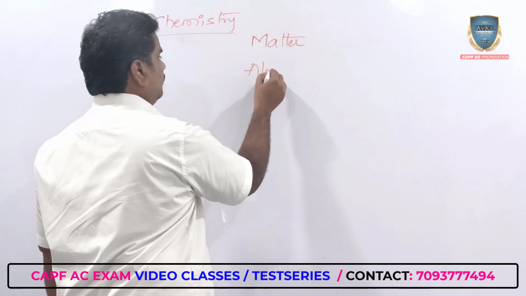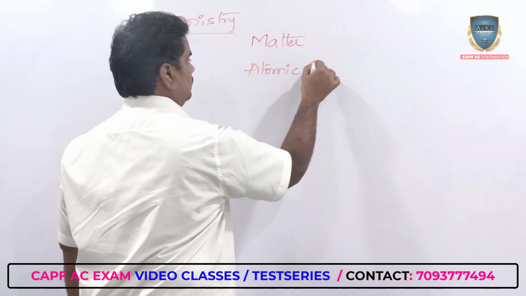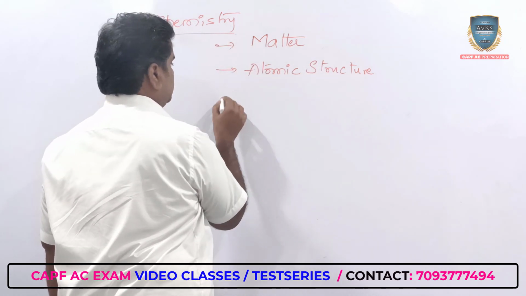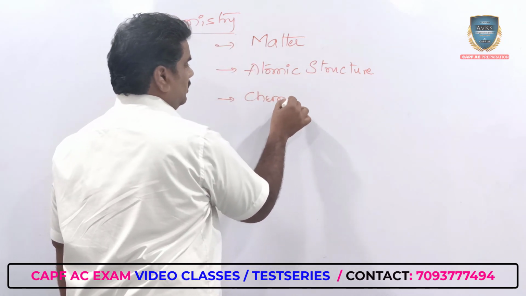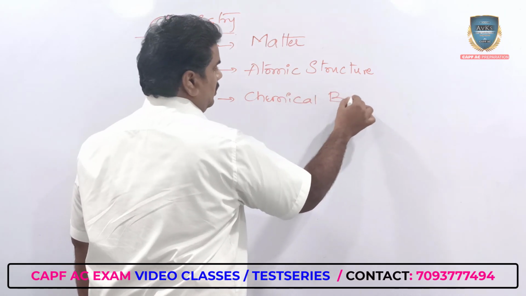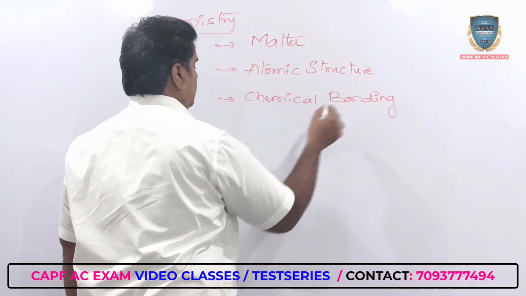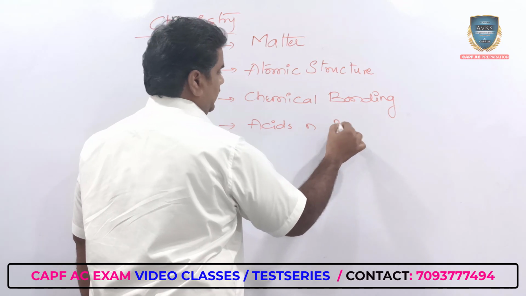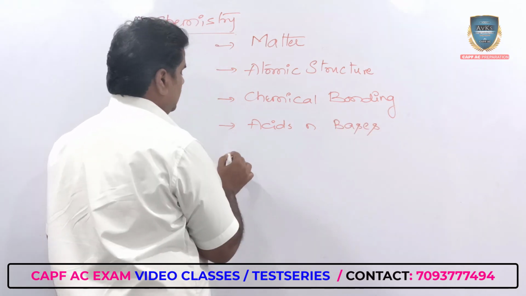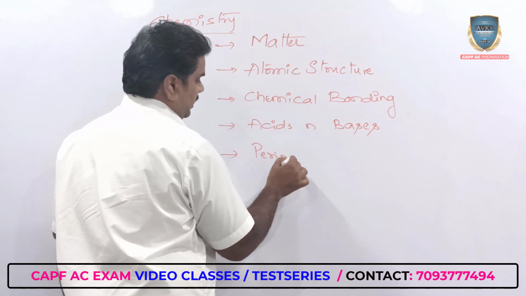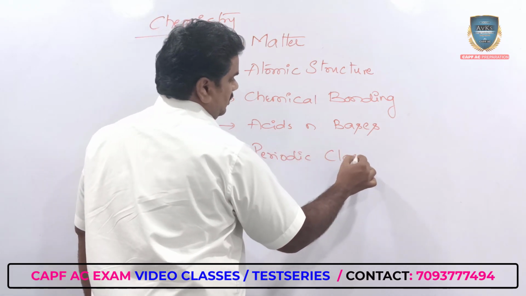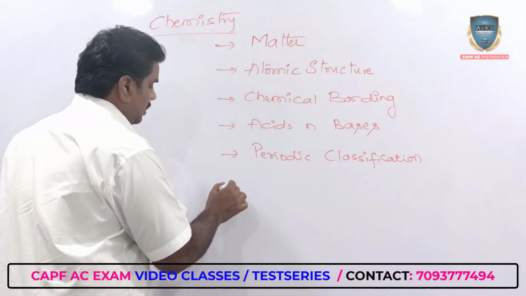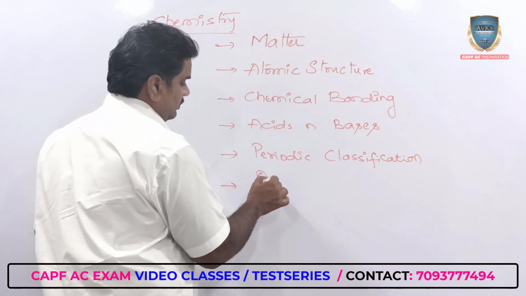Then atomic structure, chemical bonding, then acids and bases, then the periodic classification, then oxidation and reduction.